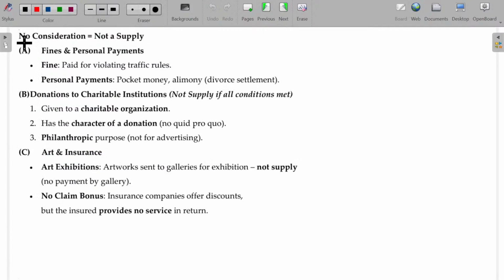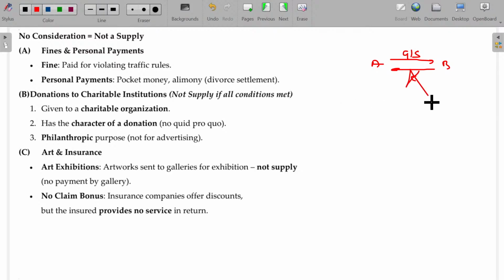Sir, what happens if we don't have consideration? If we don't have consideration, it's not a supply. From A to B there should be a supply of goods or services, and in return there should be consideration.